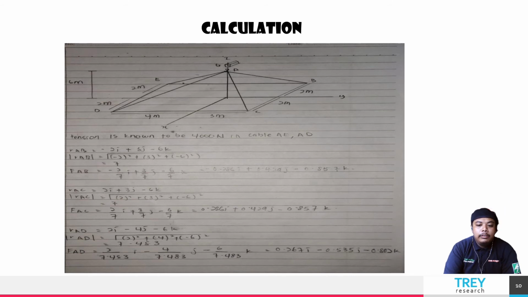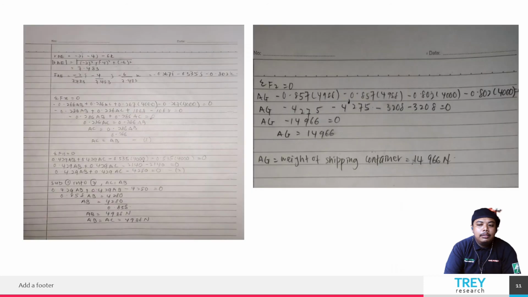After finding the position vector, we must find the distance. The distance is the square root of X to the power of 2 plus Y to the power of 2 plus Z to the power of 2. After we find the distance, we can find the unit vector. The unit vector formula is the position vector divided by the distance for each axis.